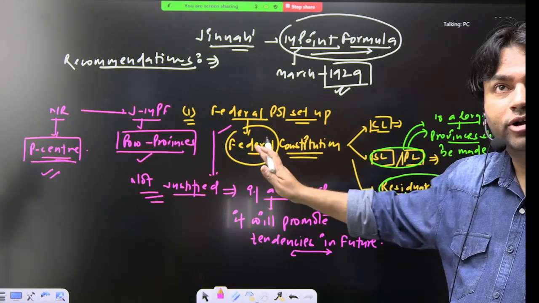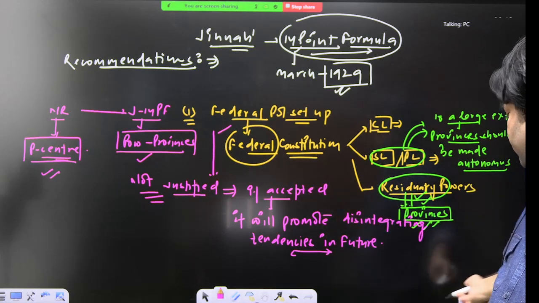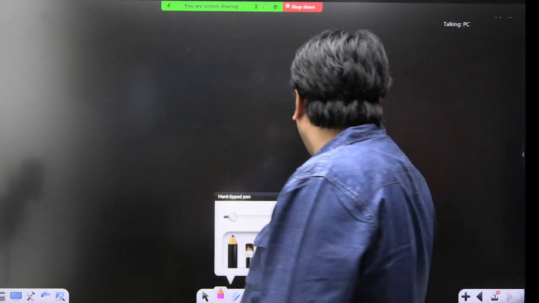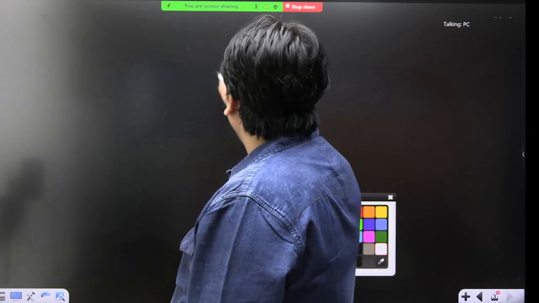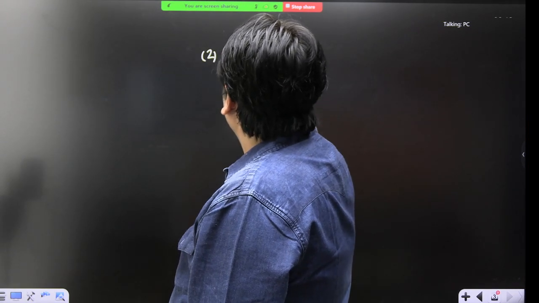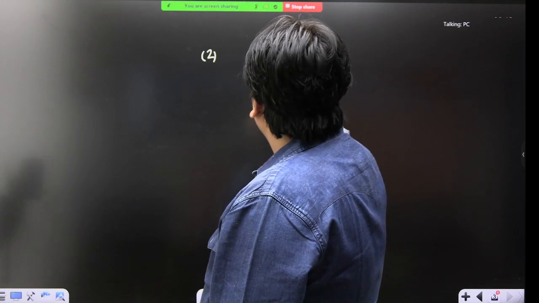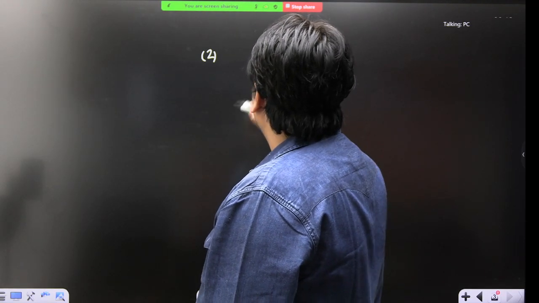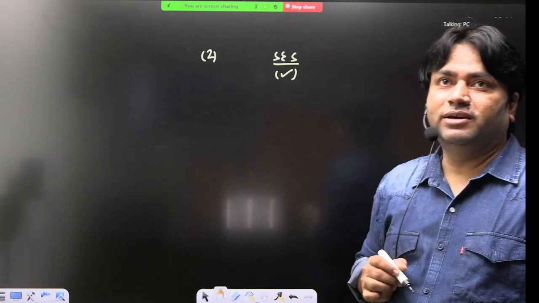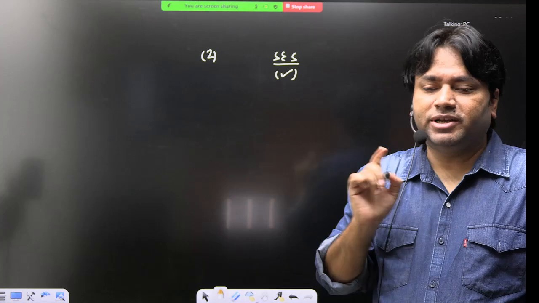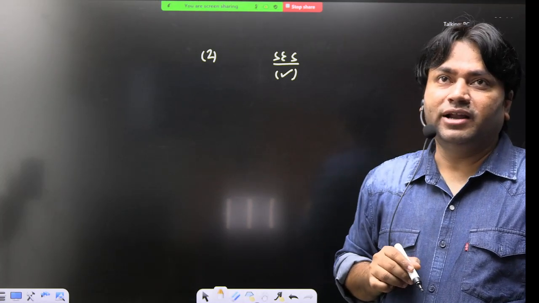I have written this. Point 1. Okay, this is a very important point. Now, what is the second important point here? Okay, so the second important point will be, in Jinnah's 14-point formula, what will be accepted? Separate electorate system. Jinnah will say, we want separate electorate system, right?